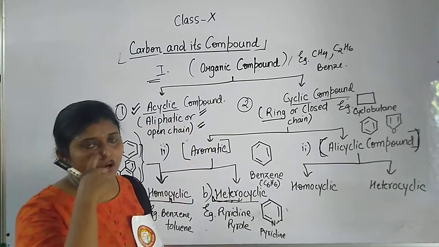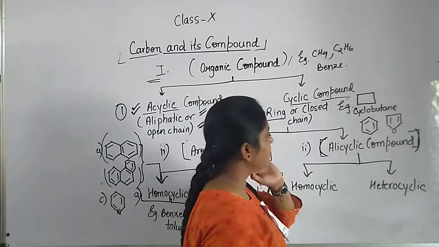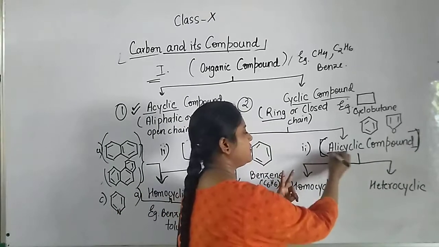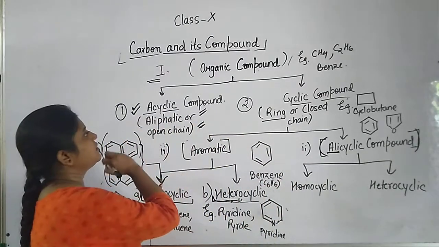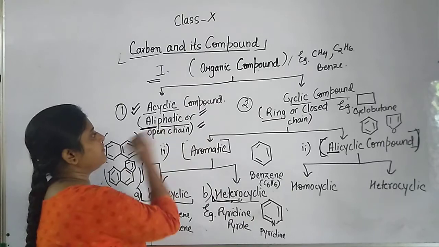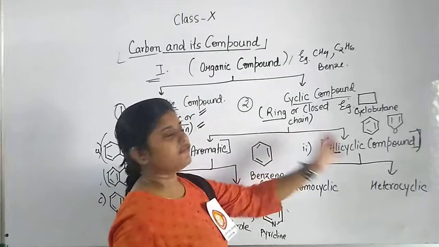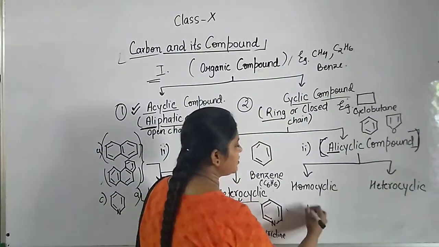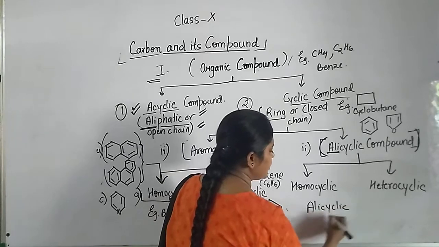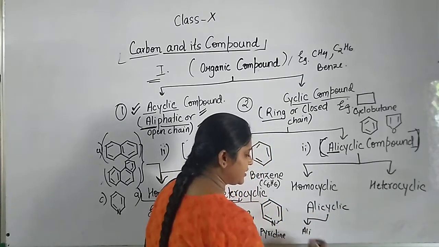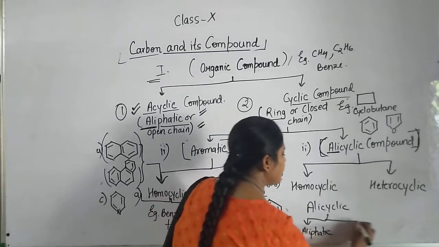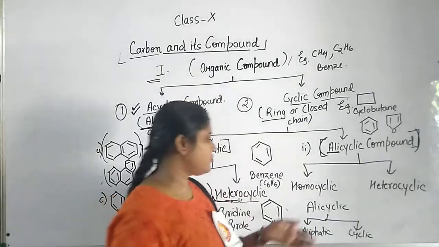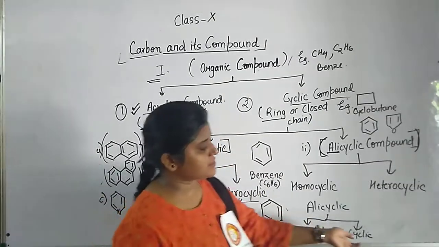Now coming to the second, that is alicyclic compound. Talking about alicyclic compound, students, you can see this is a mixture of two words. Ali comes from the word aliphatic. So it is a mixture of aliphatic as well as cyclic. What I am saying is, alicyclic is simply a mixture of aliphatic and cyclic. So these are the compounds that have the features of aliphatic compounds and they are cyclic.